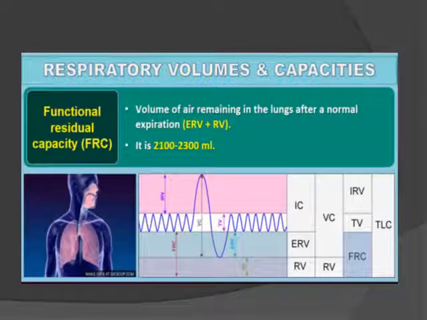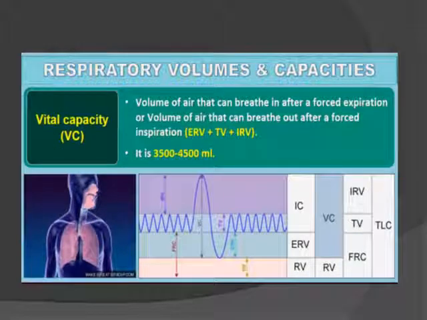Functional residual capacity is the volume of air remaining in the lungs after normal expiration, that is expiratory reserve volume plus residual volume. Vital capacity is very important. It is the volume of air that can be breathed in after forced expiration, or breathed out after forced inspiration.